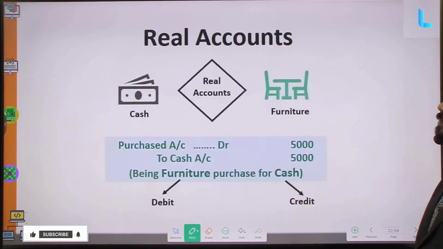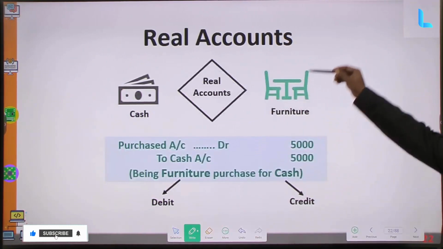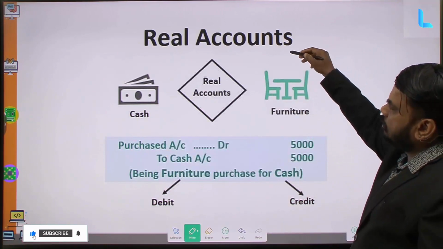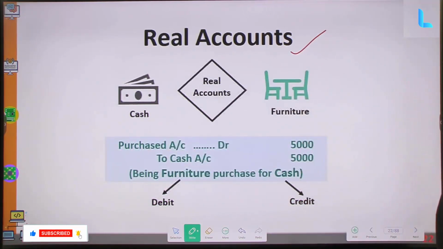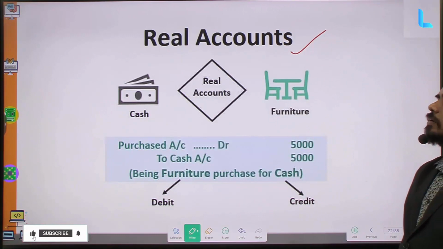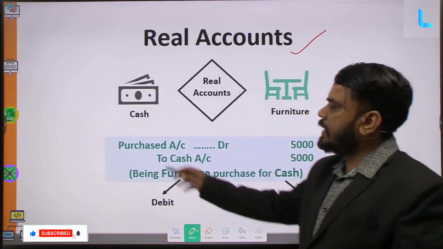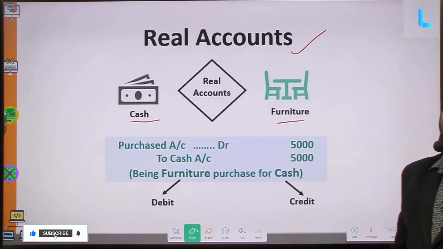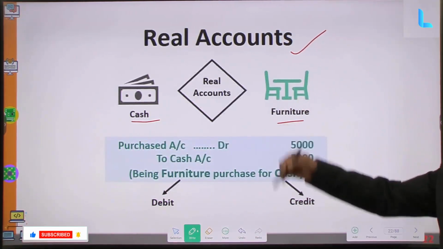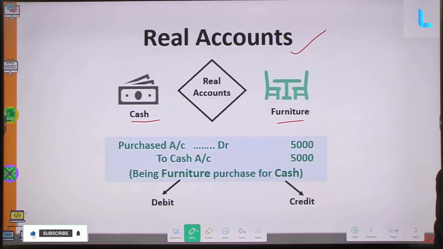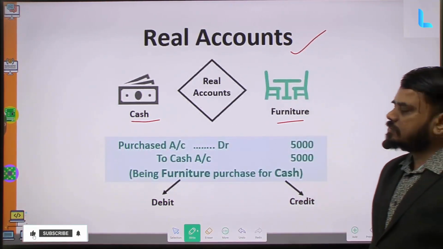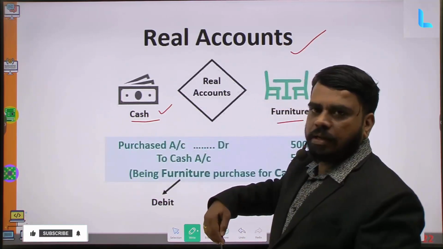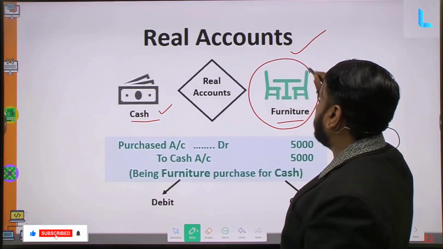Let us continue. In detail, I am trying to explain what real accounts are in terms of diagrammatic representation. You can see here real accounts. A real account involves things like cash and furniture. Furniture here is nothing but a fixed asset. Cash is also an asset, a current asset. Furniture is a fixed asset. Here you can notice one example. Using the cash of the company, furniture for the office is purchased.